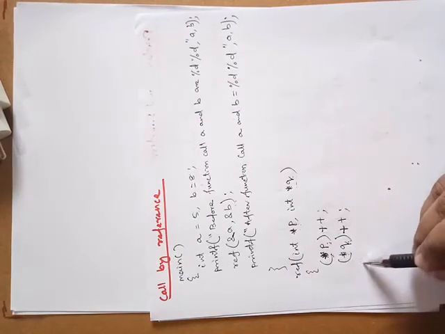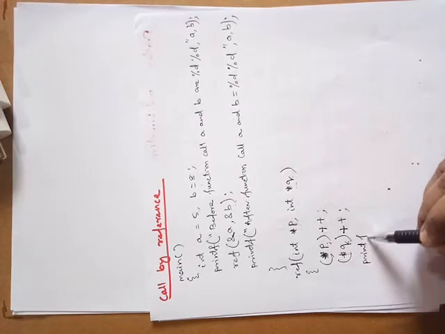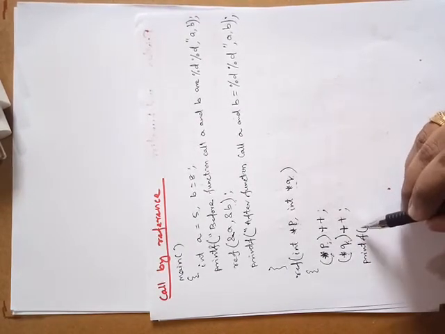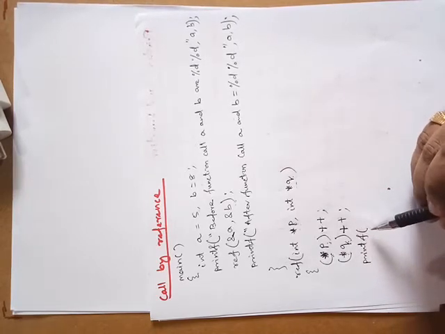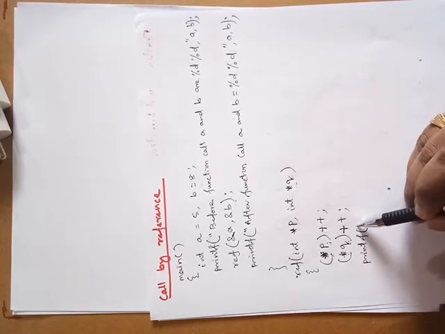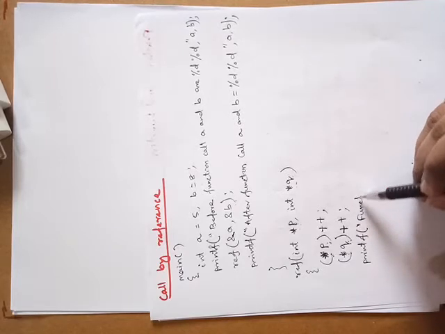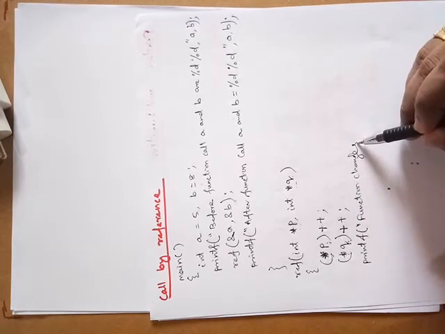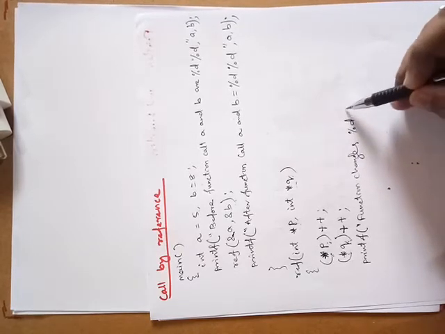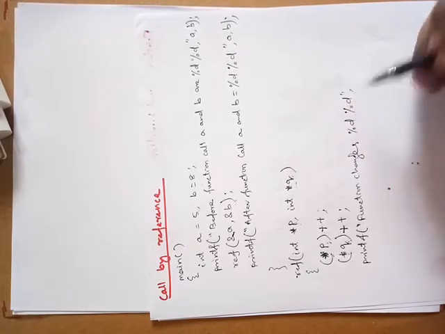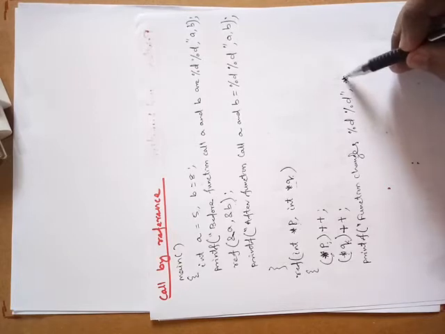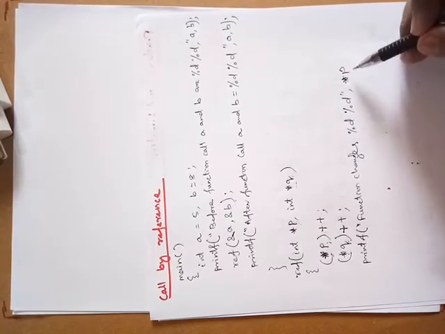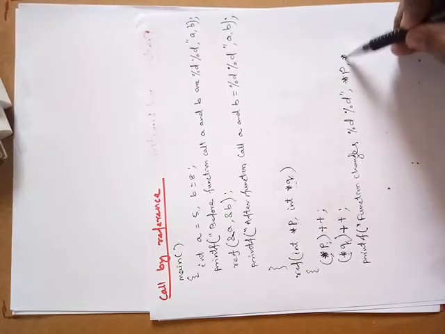Now we'll print the values of a and b by the indirection operator: function changes %d %d, by writing star p comma star q.